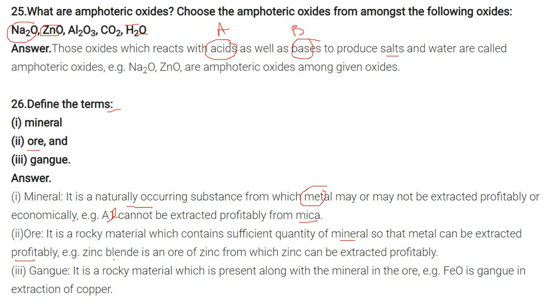For example, the zinc blende. The zinc blende is an ore of zinc from which zinc can be easily and profitably extracted. Gangue. It's a rocky material which is present along with the mineral in the ore. For example, FeO is the gangue when we extract the copper.